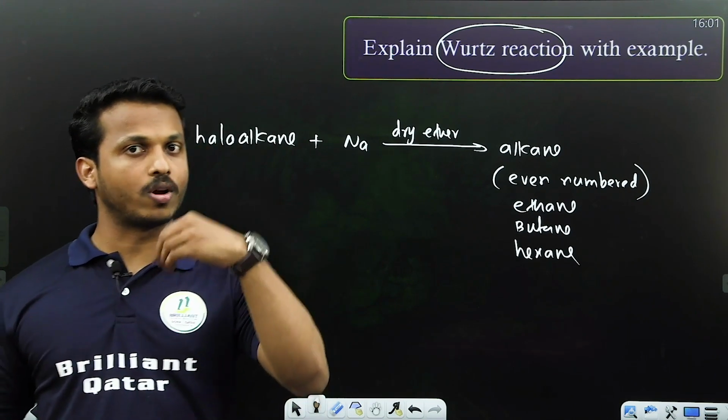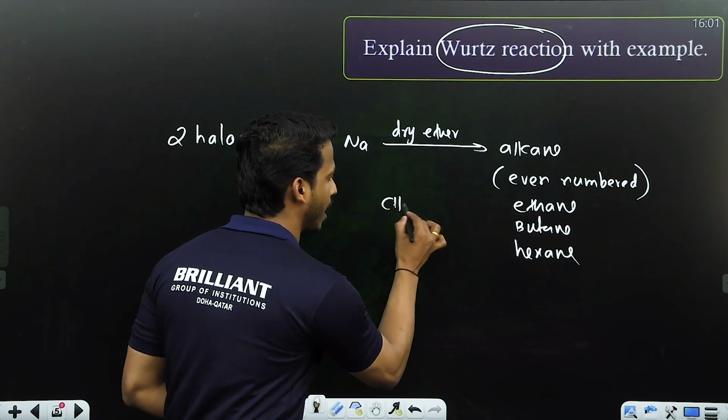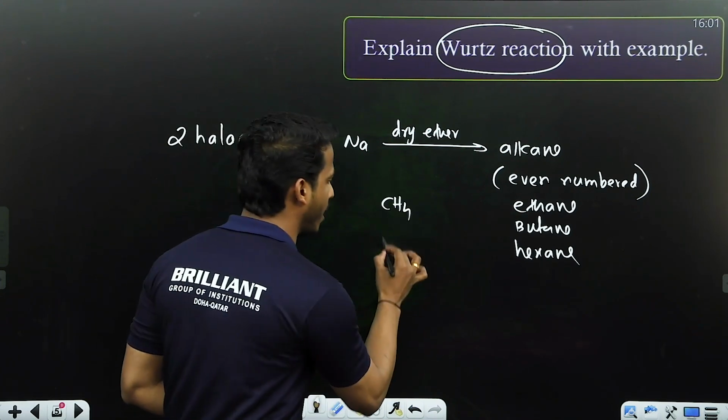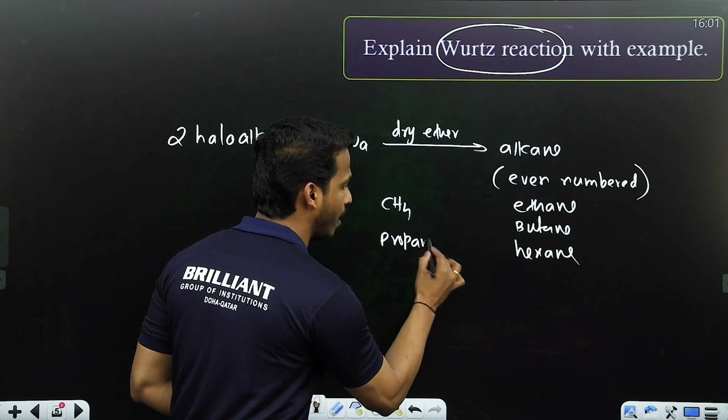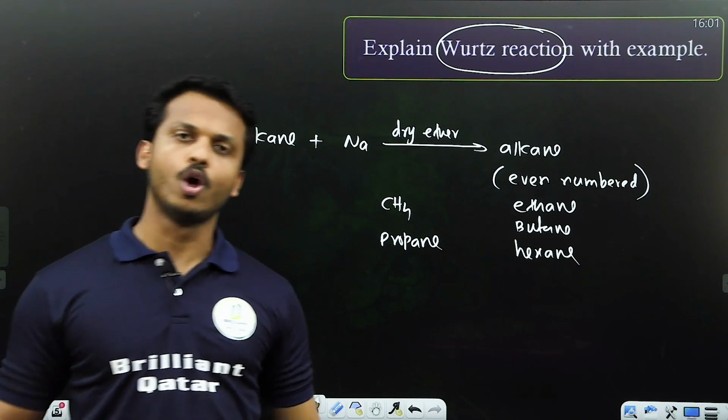Then which alkanes can't you prepare through Wurtz reaction? Odd numbered. Which are odd numbered? Methane, propane, pentane, heptane. These odd numbered alkanes we can't prepare through Wurtz reaction.